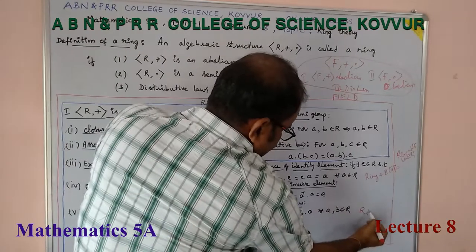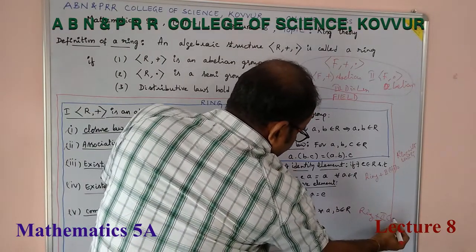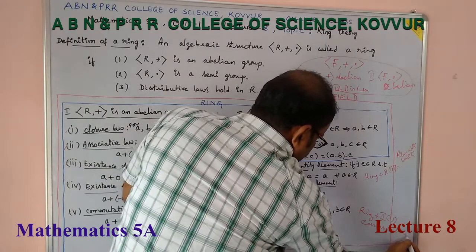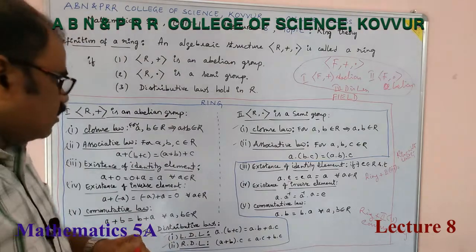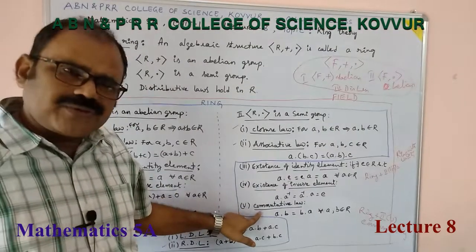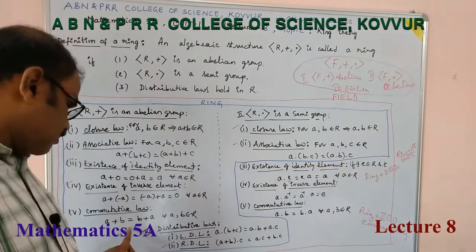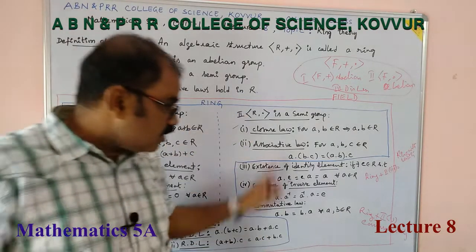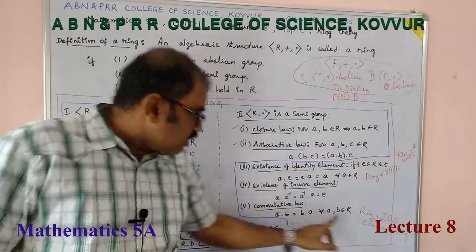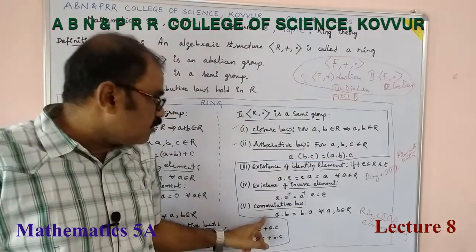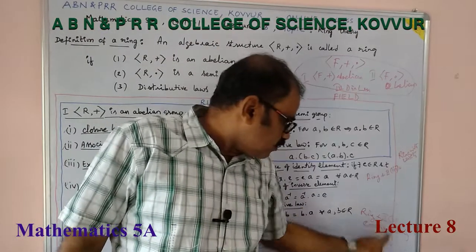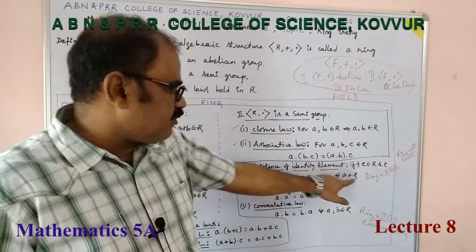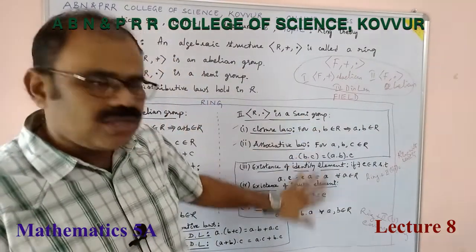Ring plus the second fifth, that is a commutative ring. A ring with this commutative law. Commutative law means not this one, the additive commutative law. If the additive commutative law is satisfied, then only it becomes a ring. Commutative law with respect to multiplication: ring plus this commutative law, which is second Roman fifth. A ring with this commutative law is said to be a commutative ring. A ring with this multiplicative identity or unity element is said to be a ring with unity.